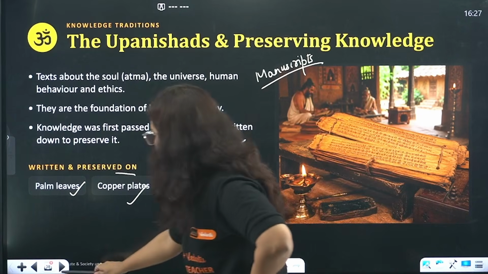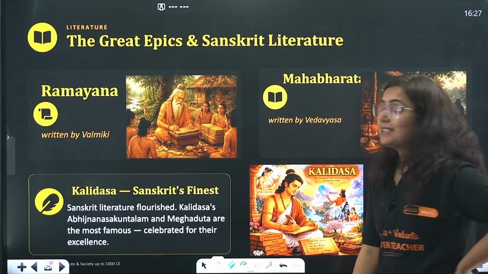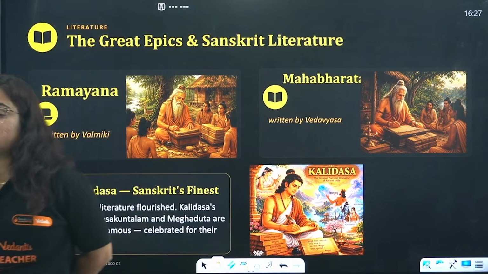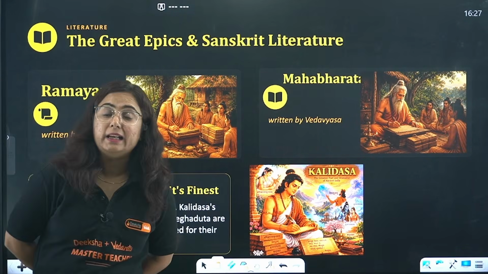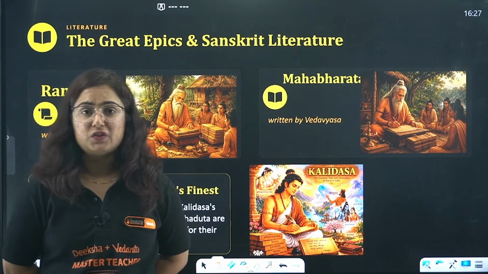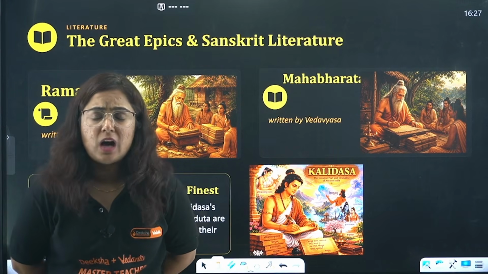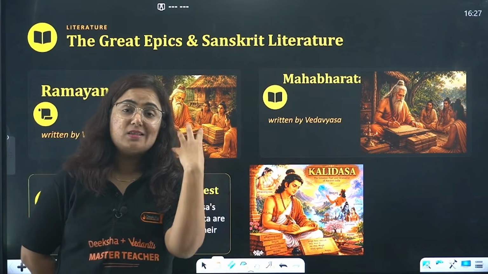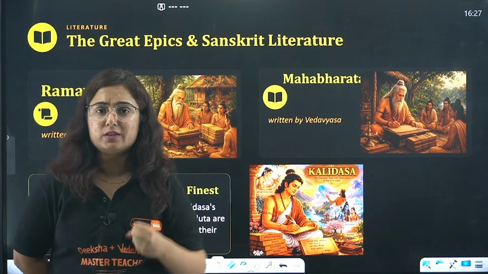Okay, chalo, very good. Then about the great epics and Sanskrit literature. So beta, it was particularly during this time that the great epics were compiled. Okay? It is not the work of one day or one year, 100 years, but rather this is the work of 500 years and beyond.